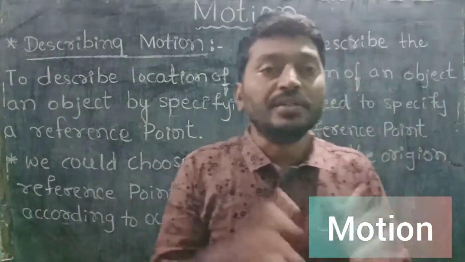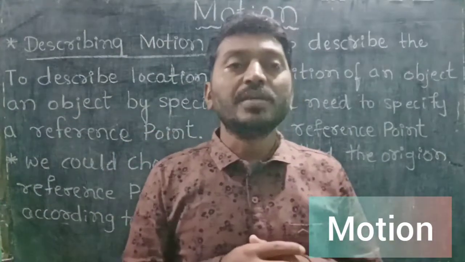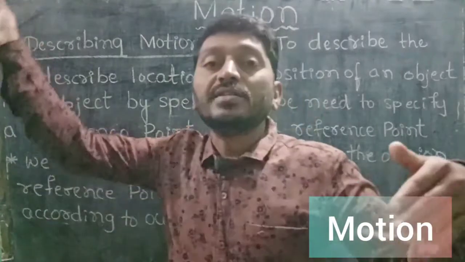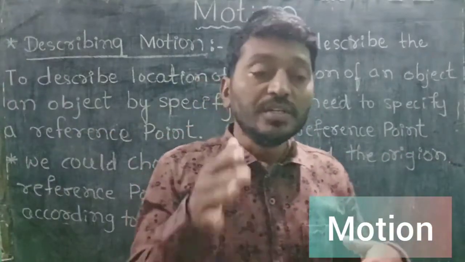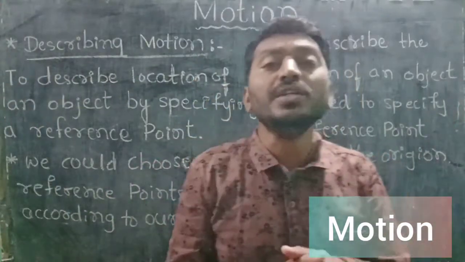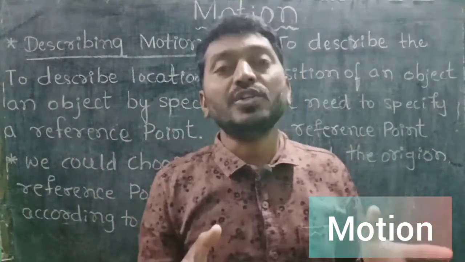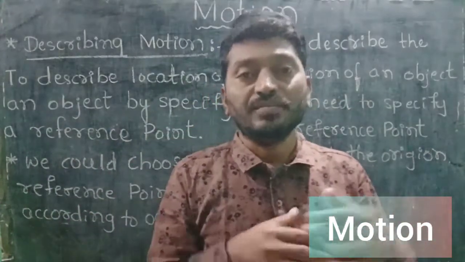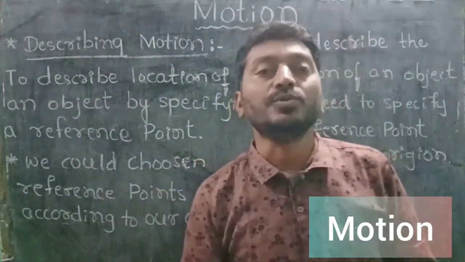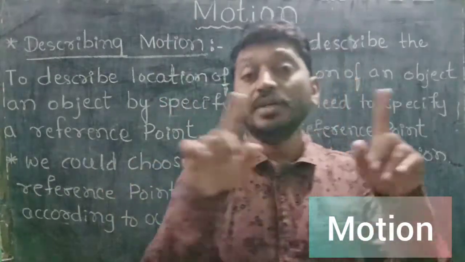Now I'll come to the point of motion. Some objects are moving in a straight line. Some objects are moving in a circular path, as well as some objects move in curved lines. So motion does not take place only in the same way. Motion has different ways to move objects from one position to another position. These are some important points about motion.